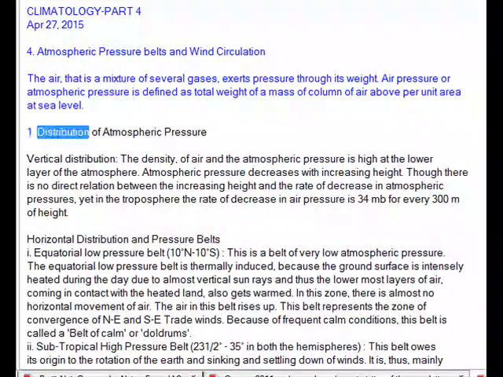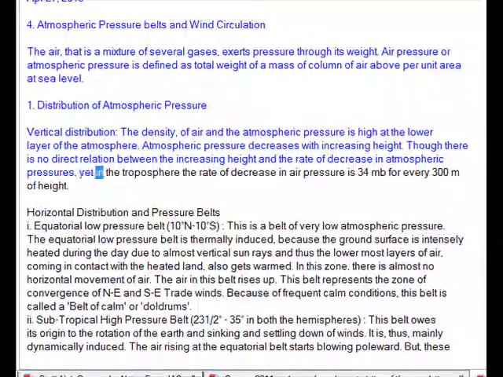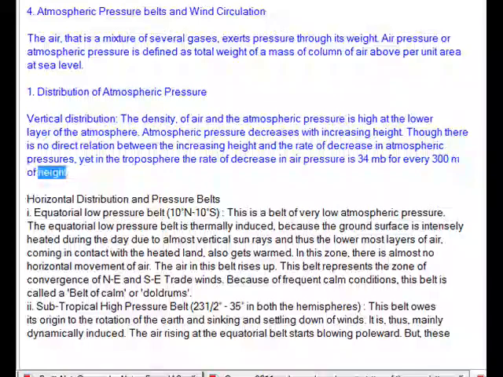1. Distribution of atmospheric pressure. Vertical distribution. The density of air and the atmospheric pressure is high at the lower layer of the atmosphere. The atmospheric pressure decreases with increasing height. Though there is no direct relation between the increasing height and the rate of decrease in atmospheric pressure, yet in the troposphere the rate of decrease in air pressure is 34 millibars for every 300 meters of height.